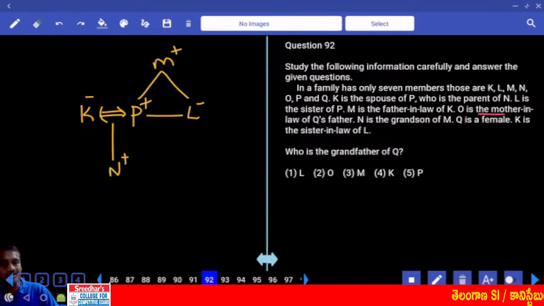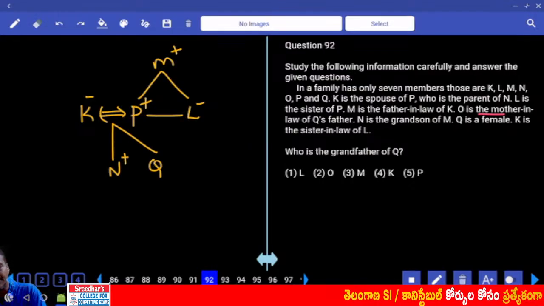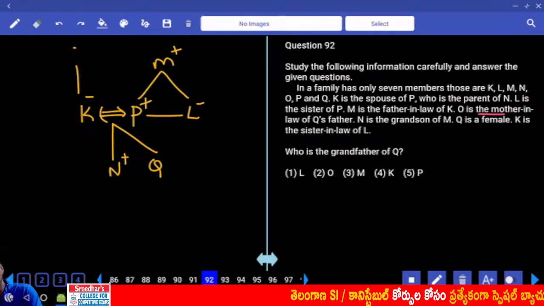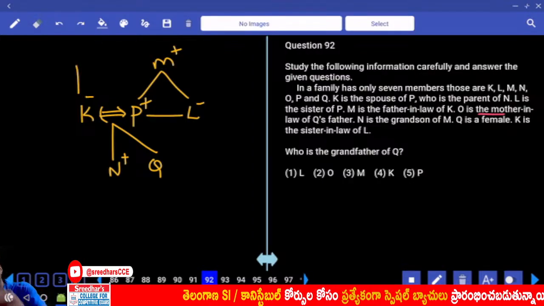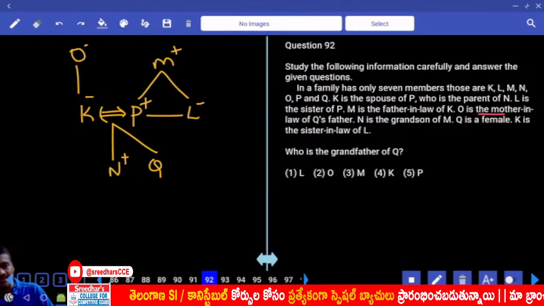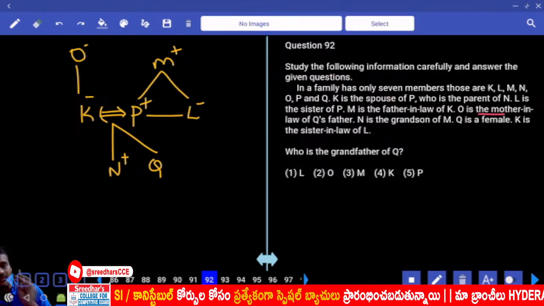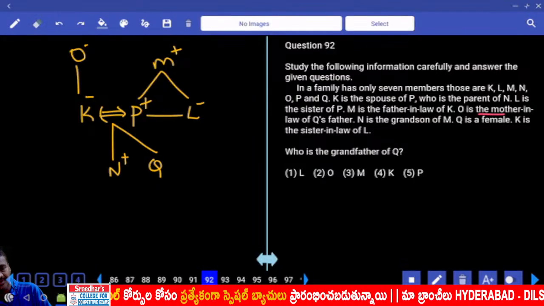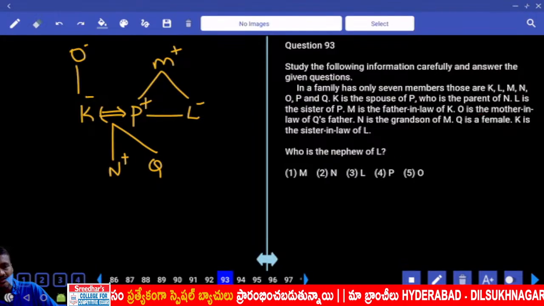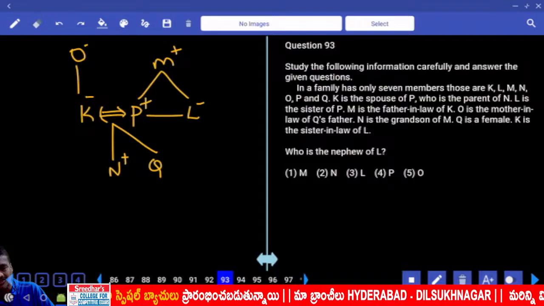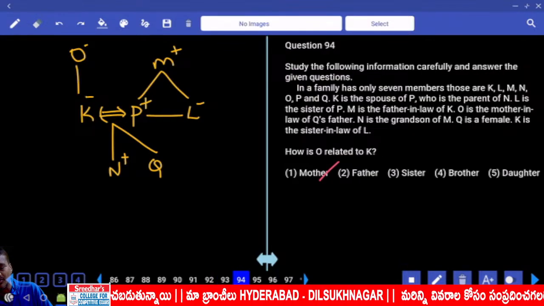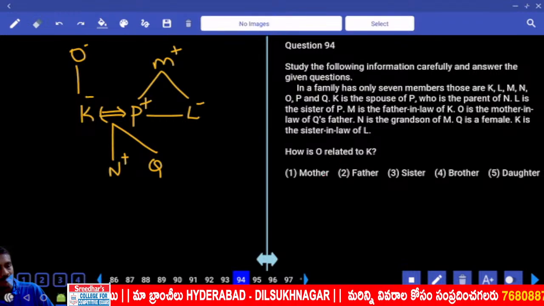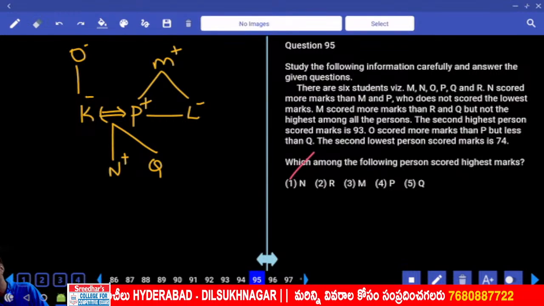O is the mother-in-law of Q's father. Now Q's father is P and P's mother-in-law, mother-in-law means K's mother. Then O, who is that one? O. And O is the mother-in-law. Then who is the grandfather of Q? And Q's grandfather M. M choice. And who is the nephew of L? L's nephew N. Then 94. How is O related to K? And O is mother. Mother choice 1, 94.